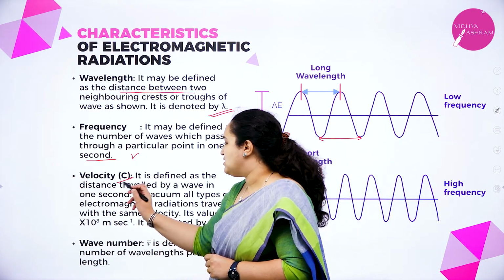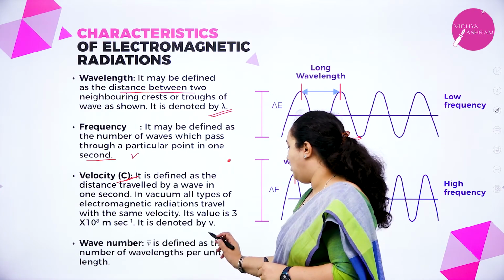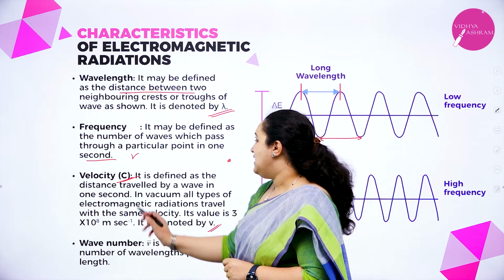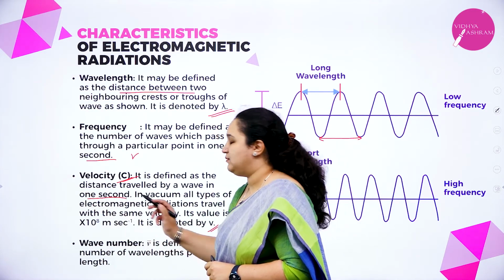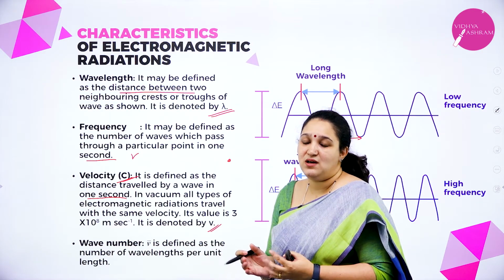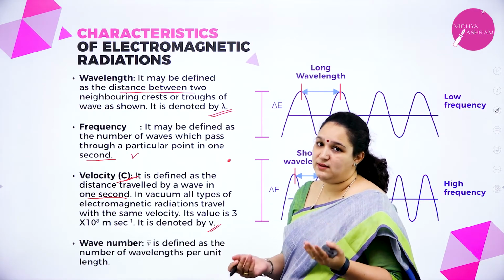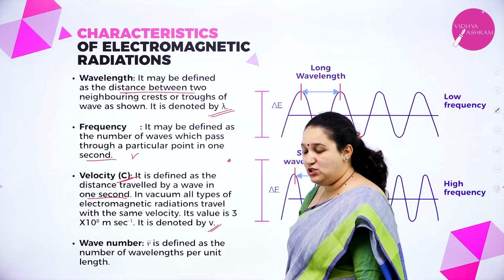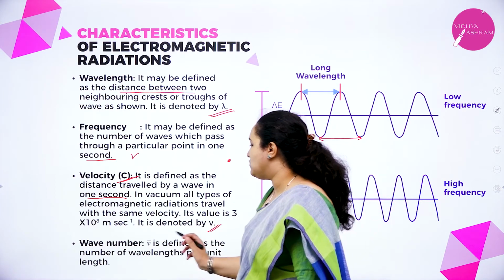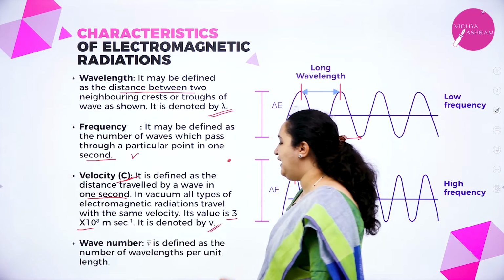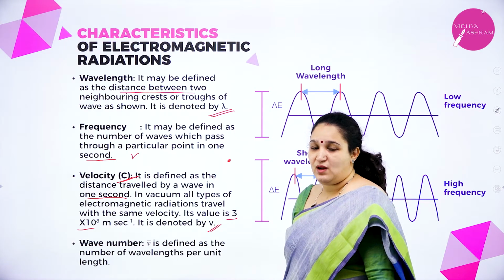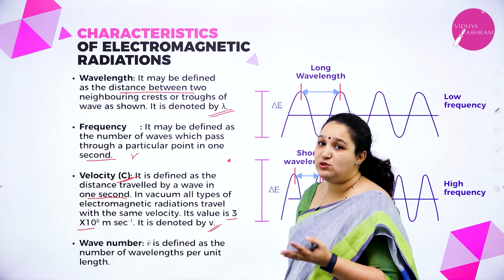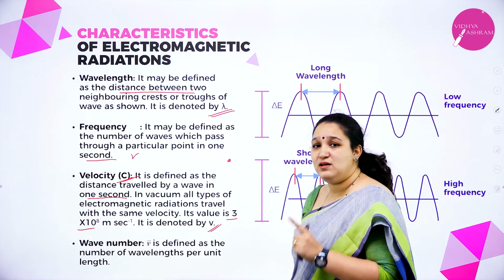Next we have velocity, which can be denoted by C or V. Okay, what do you mean by velocity? It is defined as the distance traveled by the wave in 1 second. In vacuum, all types of electromagnetic radiation travel with the same velocity, and its value is 3 into 10 to the power 8 meters per second.